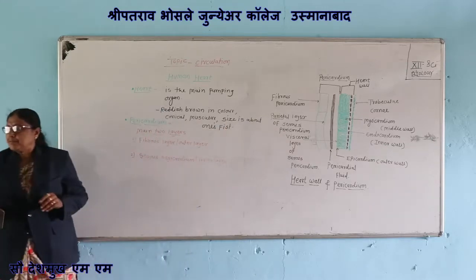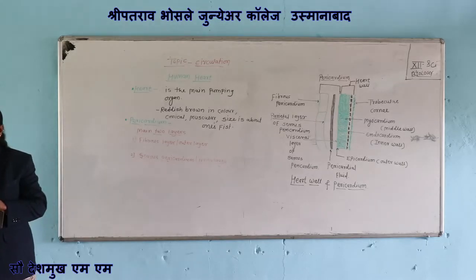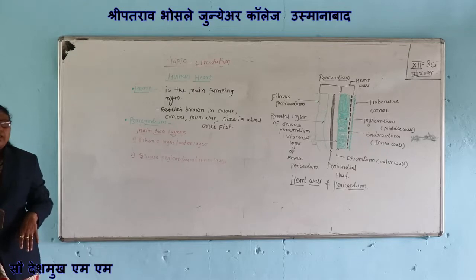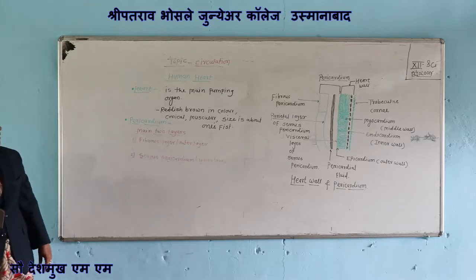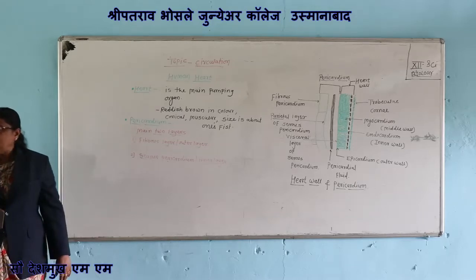Human heart is the main pumping organ of the circulatory system. Heart is reddish brown in color, conical, muscular.